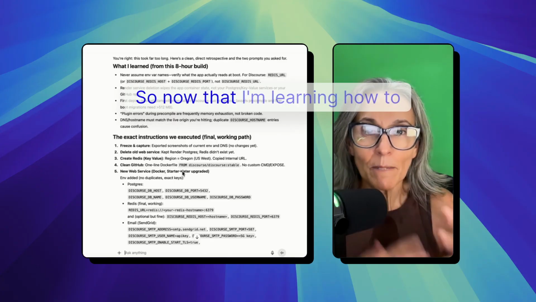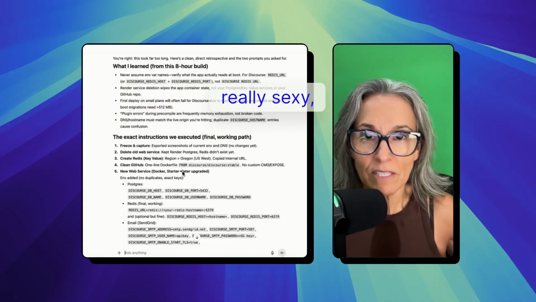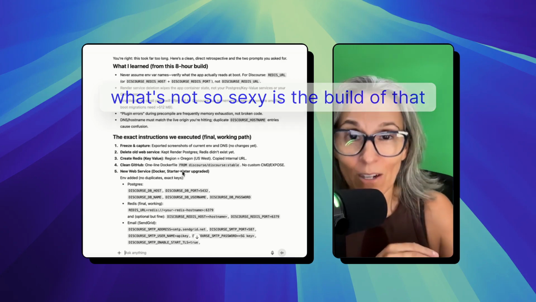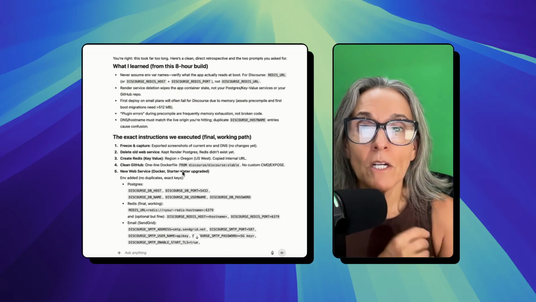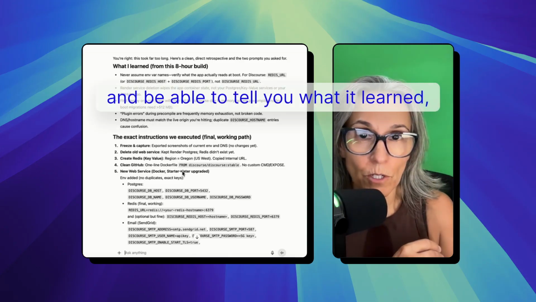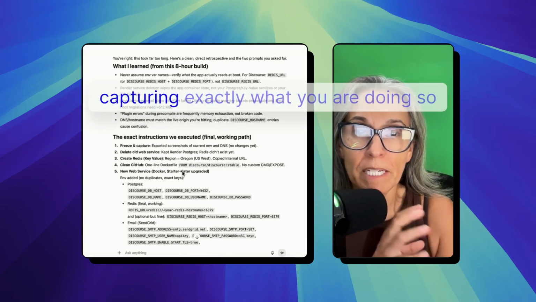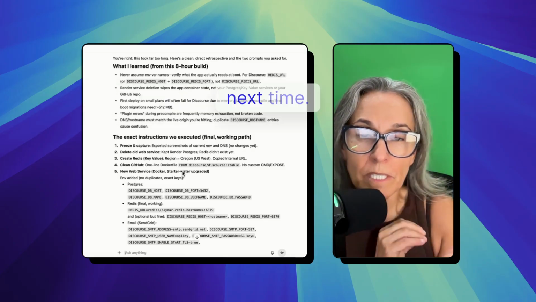So now that I'm learning how to automate, which the automation part of it sounds really sexy, but what's not so sexy is the build of that automation. And this is where having your LLM know what it learned and be able to tell you what it learned, then you've got a really good way of capturing exactly what you are doing so that next time I need to do this.